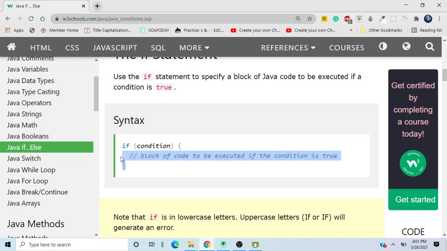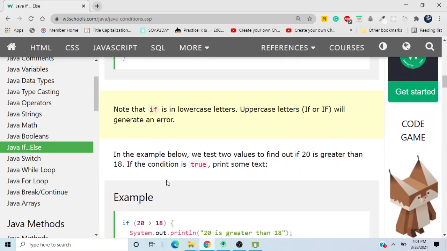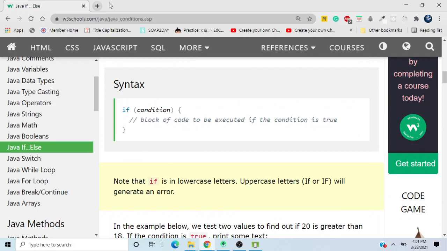I'll tell you, even senior developers, like full stack senior developers, even I as a software developer, look at Google and look at the documentation in order to get the answers or to look up the syntax. Once you know the syntax, you will know how to use it, and you'll be pretty much perfect with the syntax, and you won't have to open Google and look up every piece of code that you want.